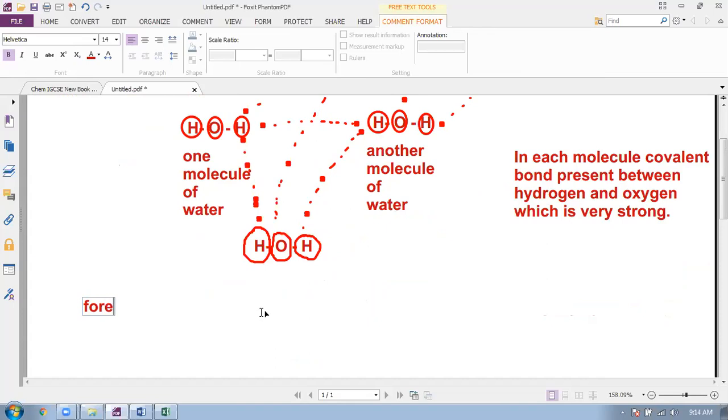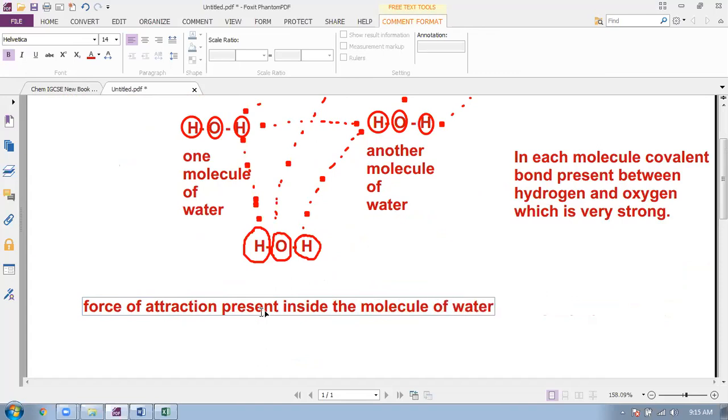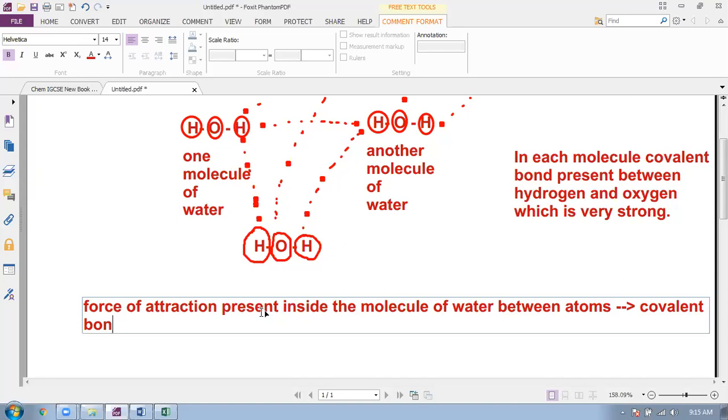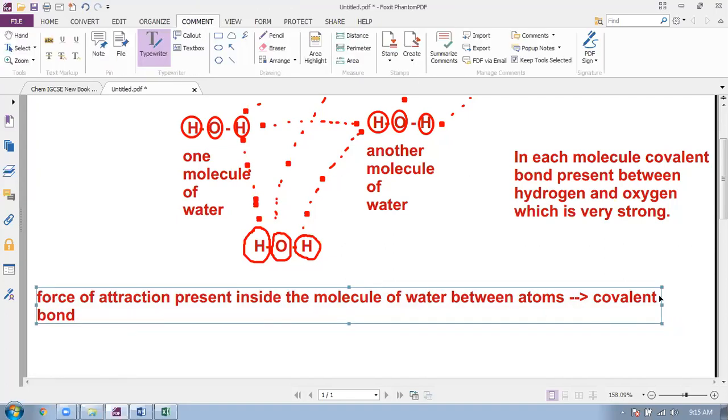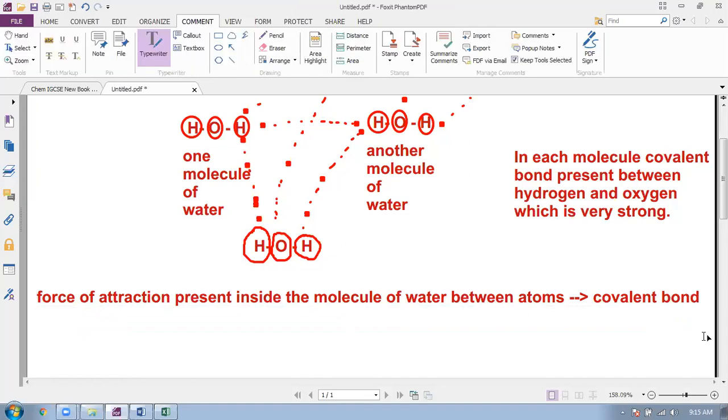Force of attraction present inside the molecule of water, between atoms, is the covalent bond.